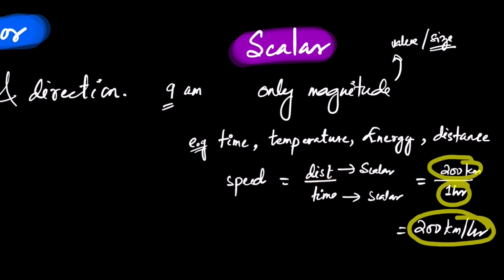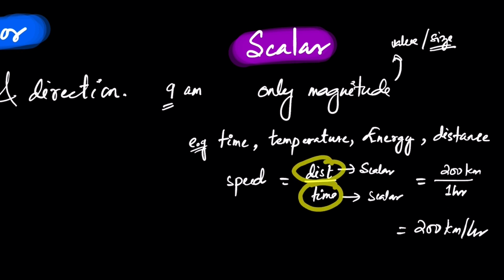There is no way you can get the answer with the direction. Why? Because these two things that you have here have no direction. Two things you're dividing one another and none of them has direction. How will the answer have direction? It doesn't make any sense.